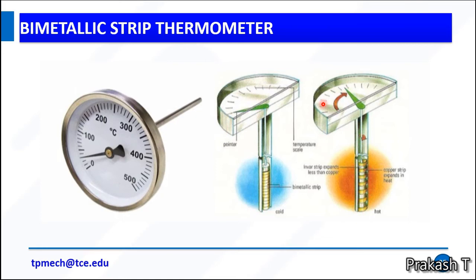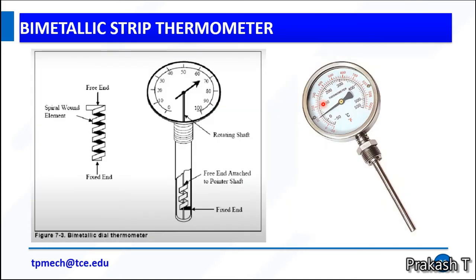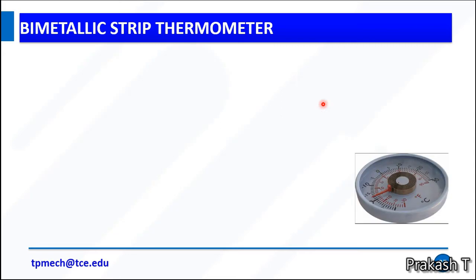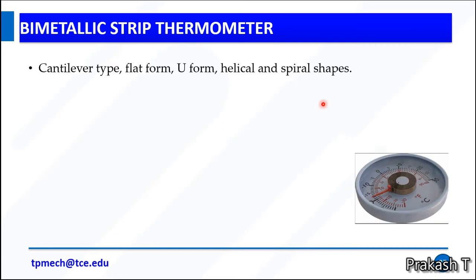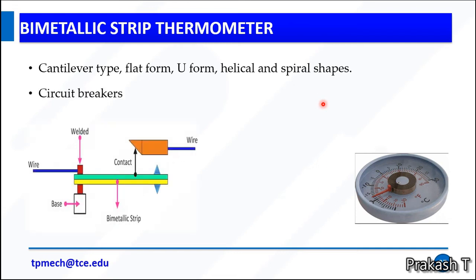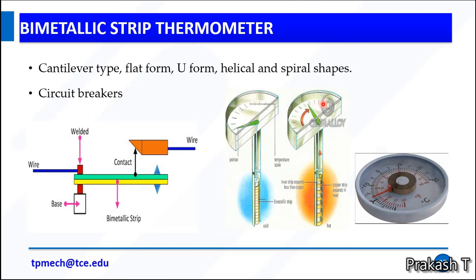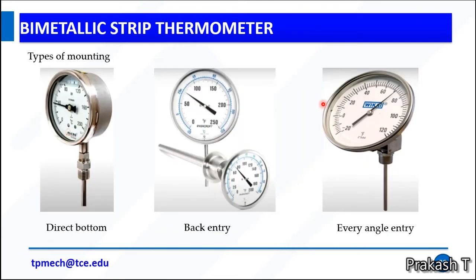So these are industrial representations of the bimetallic strip thermometer. This is also an industrial representation of the bimetallic thermometer. We have the cantilever type, flat type, U form, helical or spiral forms. Circuit breakers are one of the applications we use. This is an image of a bimetallic strip thermometer.